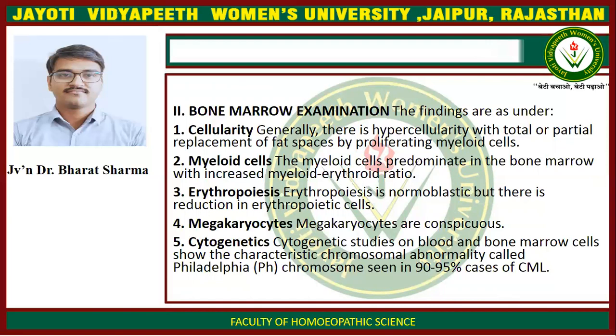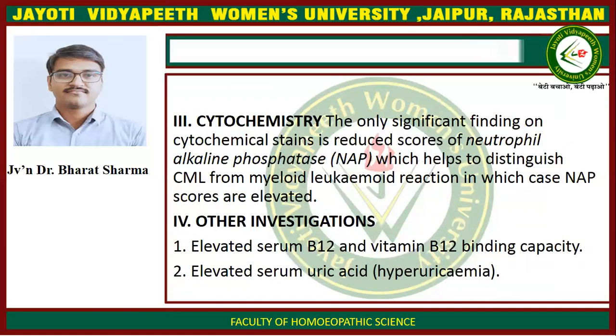Megakaryocytes are conspicuous. Cytogenetic studies on the blood and bone marrow cells show the characteristic chromosomal abnormality called Philadelphia chromosome, seen in 90 to 95% of cases of CML. Cytochemistry: the only significant finding on cytochemical stain is reduced score of neutrophil alkaline phosphatase, which helps to distinguish CML from leukemoid reaction, in which cases NAP scores are elevated.